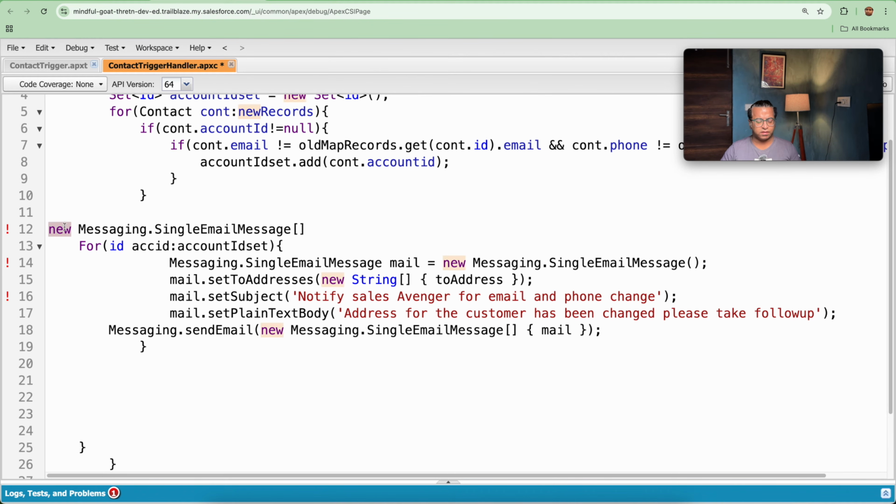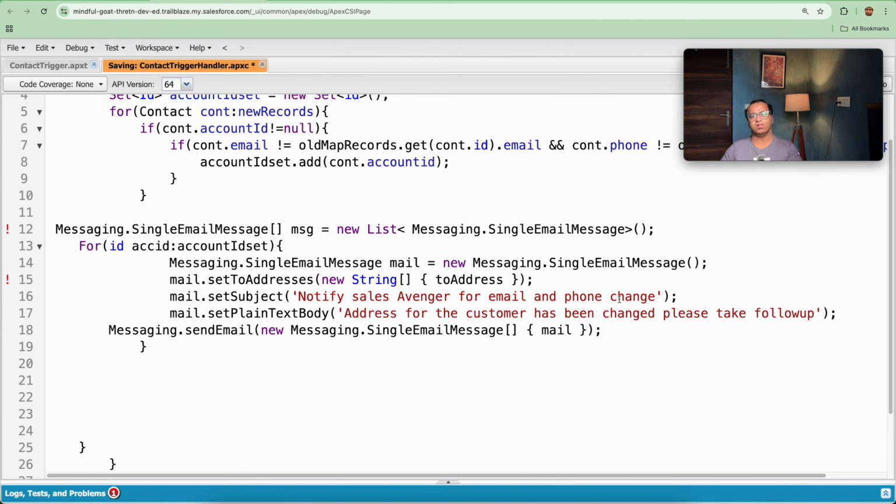So I will be creating this object, that is msg equal to new list of, what is the list type, that is Messaging.SingleEmailMessage. Here I will be storing the messaging service. Further, if I add a semicolon, this will create my list in which all the emails that I need to share will be stored. So this line will go outside the for loop because I don't want to hit the limit.